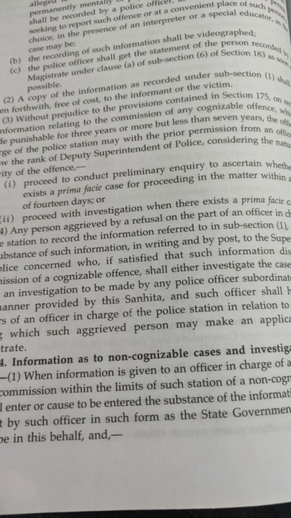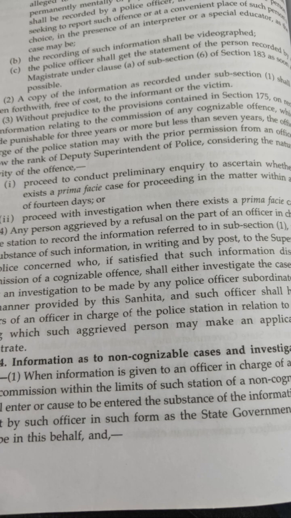Step 1. What is a non-cognizable offence? A non-cognizable offence is a minor crime. The police cannot arrest anyone or start investigating this type of crime without getting permission from the magistrate. Examples of non-cognizable offences: defamation, someone insults you publicly; public nuisance, someone makes a lot of noise and disturbs others; simple hurt, someone slaps you but it's not a serious injury. Think of it like this. For small matters, the police need to ask the magistrate before they can act.